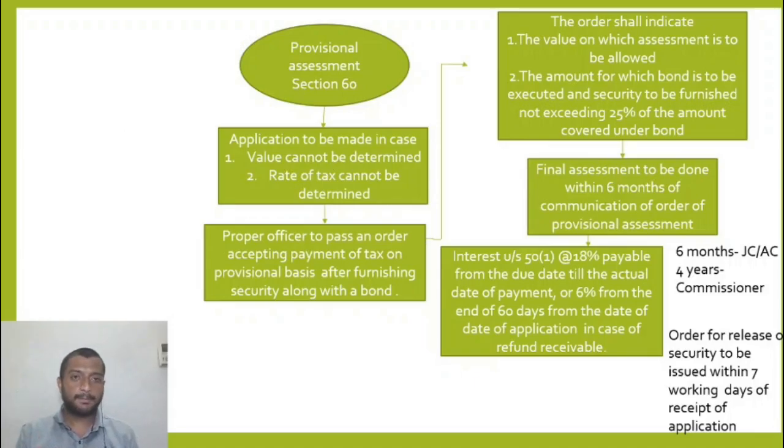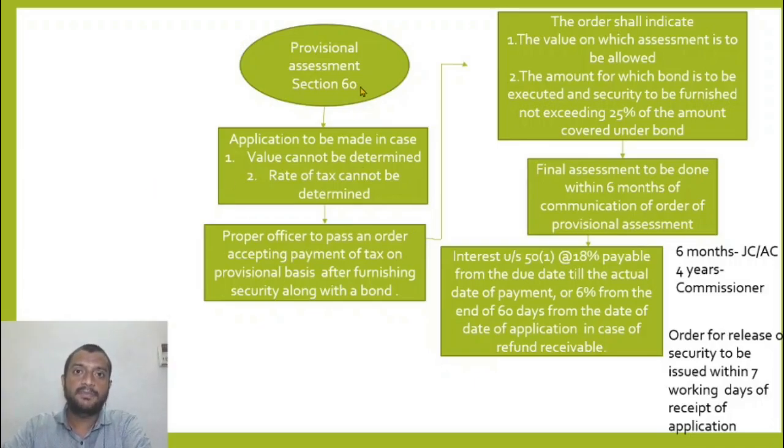Let us say, take any product for that matter. I need to determine what is the tax payable by me. What is the information I need? I need two things, right? I need to know the value of the product that I'm selling and the rate of tax. If both of these are not there, I cannot determine the tax, because on the value I apply the rate, then I get the tax amount. So if those two crucial pieces of information are not available, then I opt for a provisional assessment. So that is what he says.